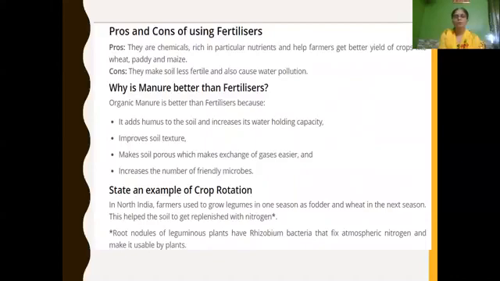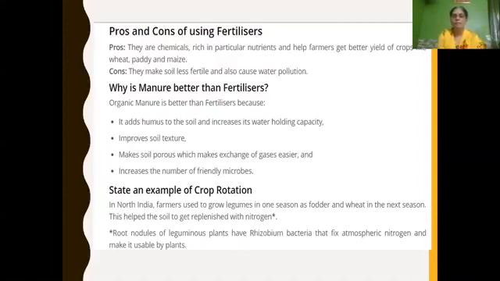Then what are the advantages and disadvantages of using fertilizers? Advantages of using fertilizers: they are chemicals and they are rich in particular plant nutrients, and they help farmers to get a better yield of crops, isn't it? Then what are the disadvantages? If fertilizers are continuously used, they make the soil infertile and also cause water pollution.